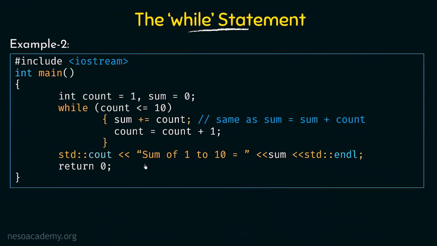Okay, so that was the way we add all the values from 1 to 10. Now let's say that we want to add the values from 1 till any value that we want. That means we want to ask the user to enter a value and then we want to add the numbers starting from 1 till that value. So suppose the user has entered 5, then we want to add 1 plus 2 plus 3 plus 4 plus 5 and we want to display that output.